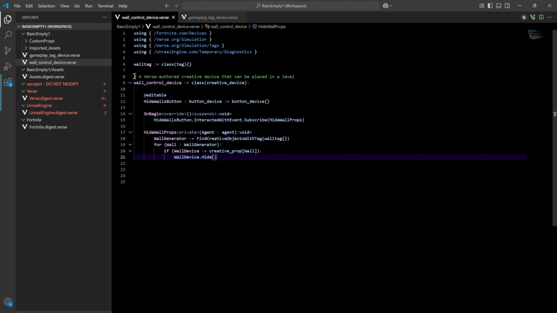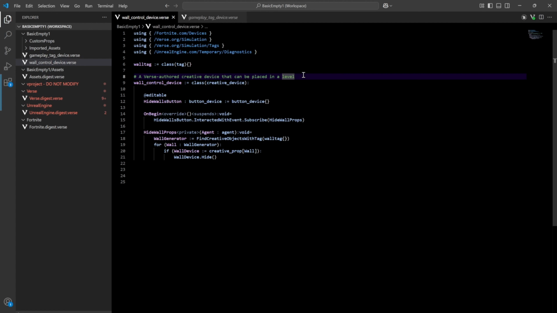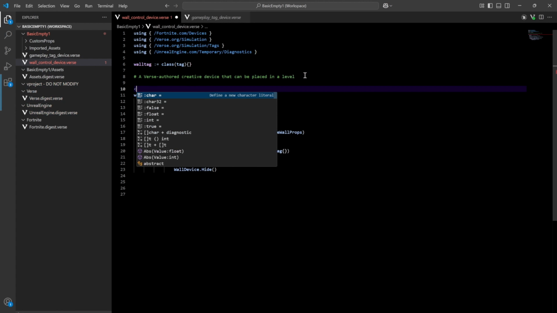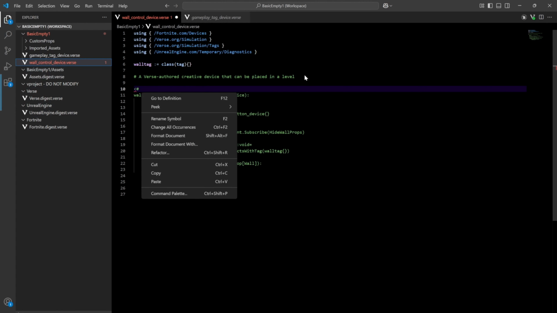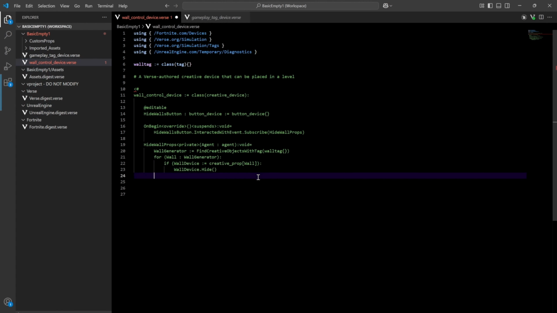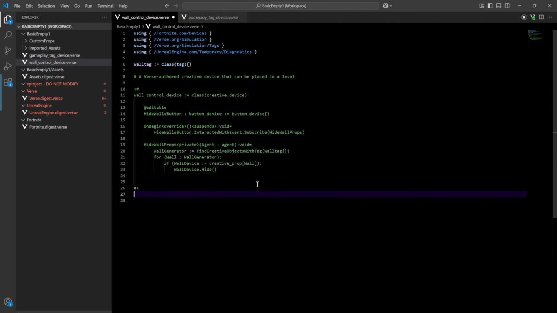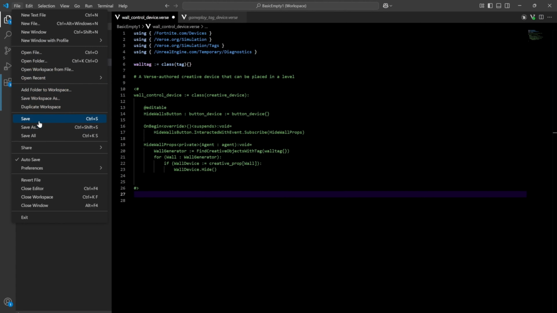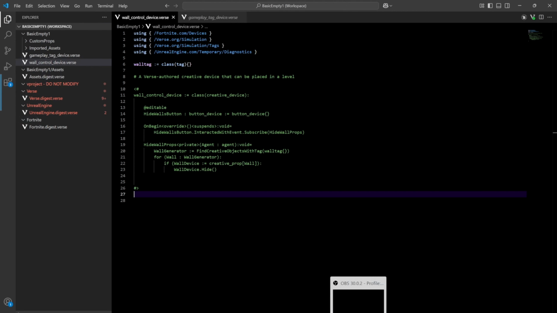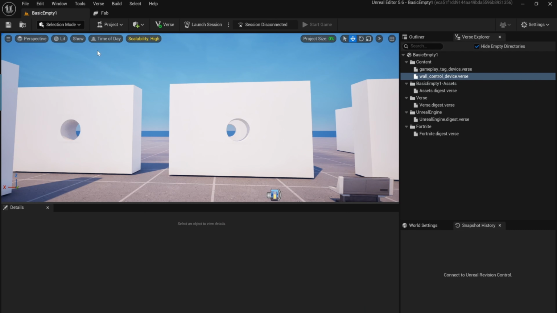But yeah, this is an example of a comment right here. This is mainly what you will see in a comment. But if we wanted to do a multi-line comment, you can comment all of this out, which is sometimes useful if you're trying to test some code out. And then we'll do a file save. This should compile, I think. We'll see. Let's do Verse, Build Verse Code.